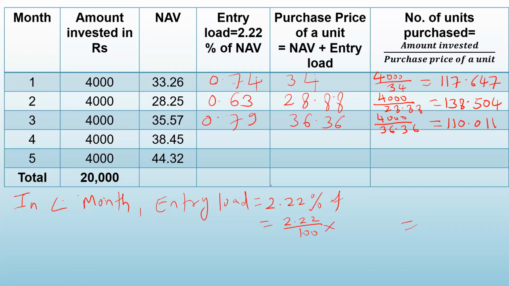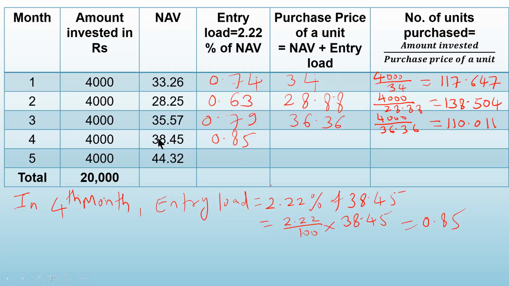Fourth month, entry load is how much? 2.22% of NAV. So 2.22% of NAV is 38.45. So it is 2.22 upon 100 into 38.45. It comes out to be 0.85. This is the entry load.